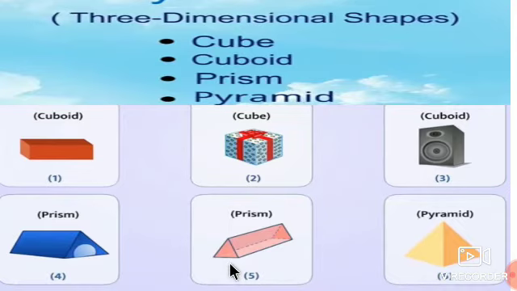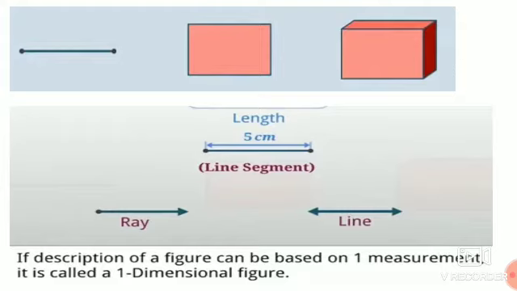Here some examples are given: the brick, the box, the sound. This sound shape is cuboid. This box is cube shaped. This brick is of cuboid shape. This is a prism. This is another prism, and these are the pyramids. You have heard about the pyramids, the Egypt pyramids. Okay. Here three figures are given: segment, rectangle and the box, or we can say cuboid.